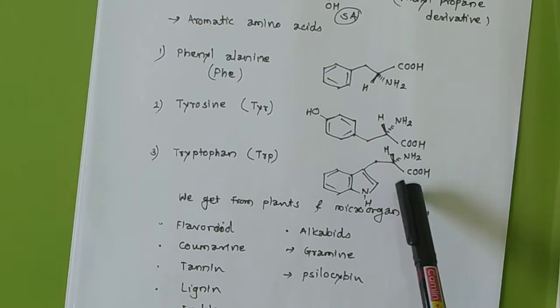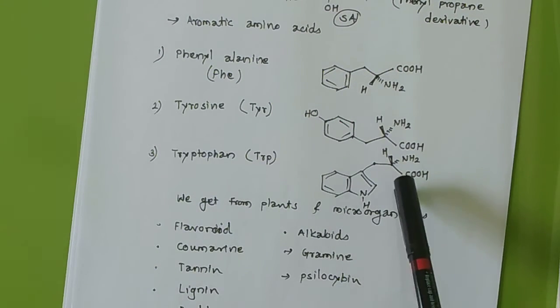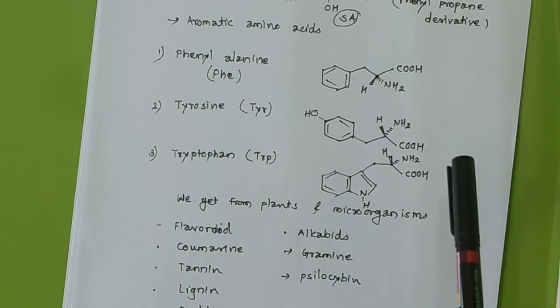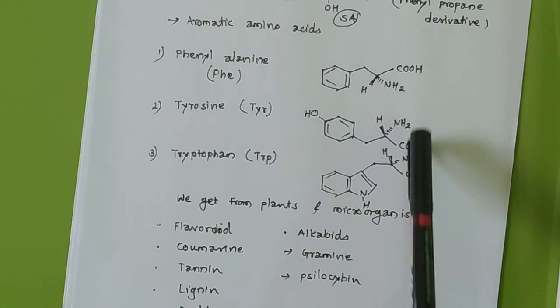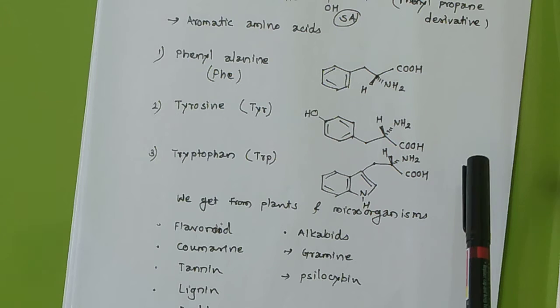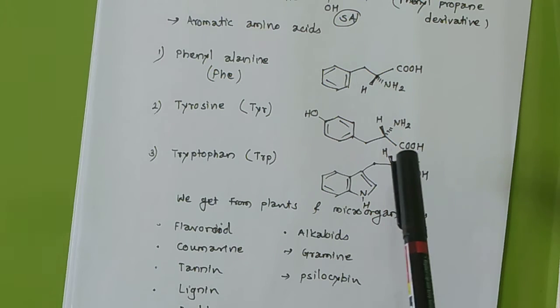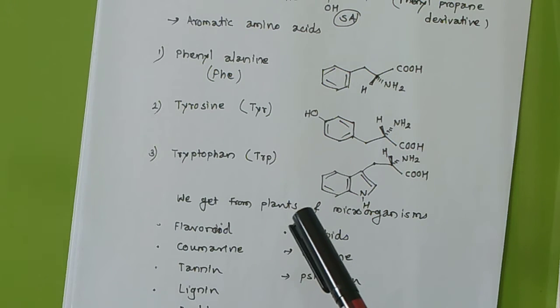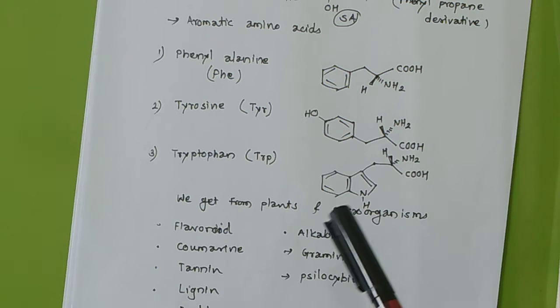And why is this important? Because these amino acids are important for us. Whatever derivatives we prepare from these amino acids are important for humans, and we cannot prepare them by synthetic methods.